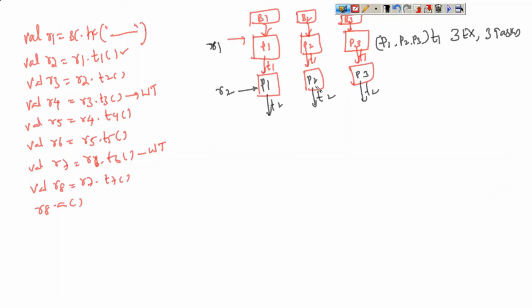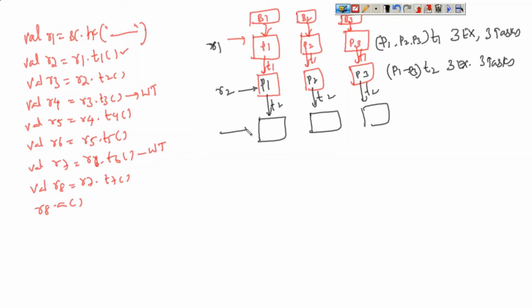T2 and T2. Here again three partitions are created, P1 to P3, and the T2 operation is performed on that. Again three executors will be created and three tasks. Okay, and next, R3 is created here. This defines R3, P1, P2, and P3.